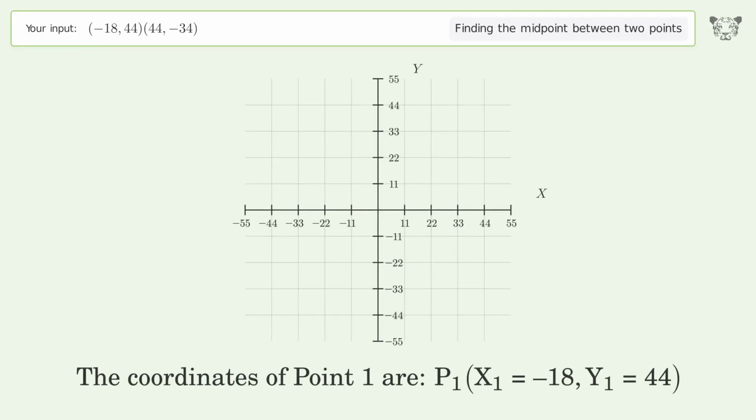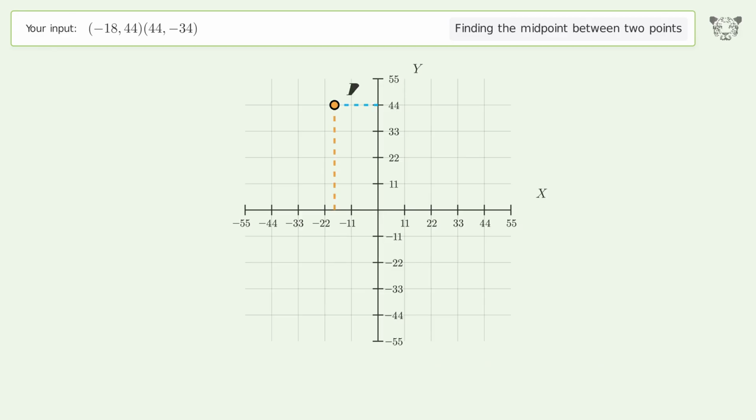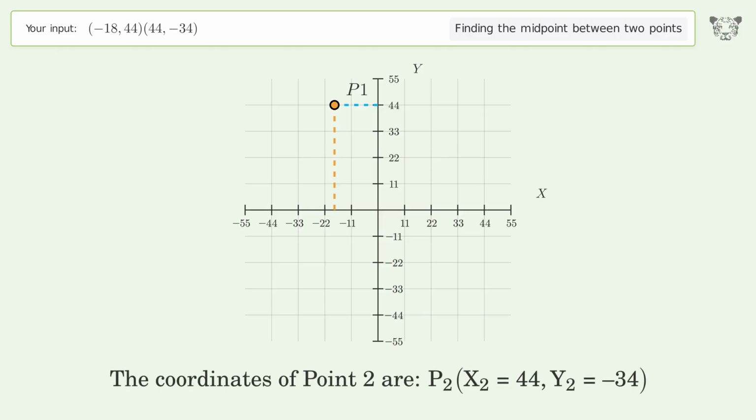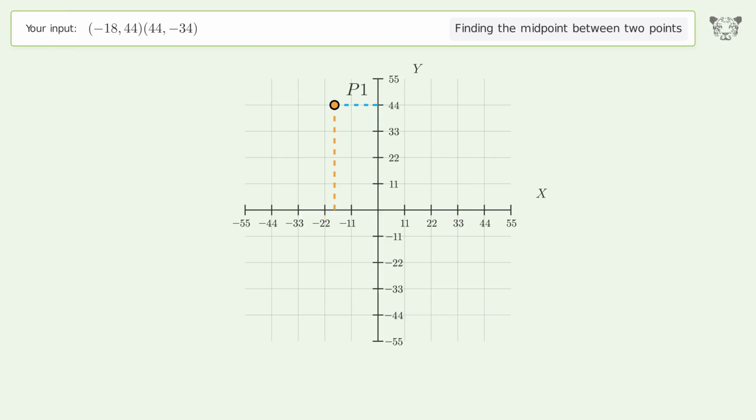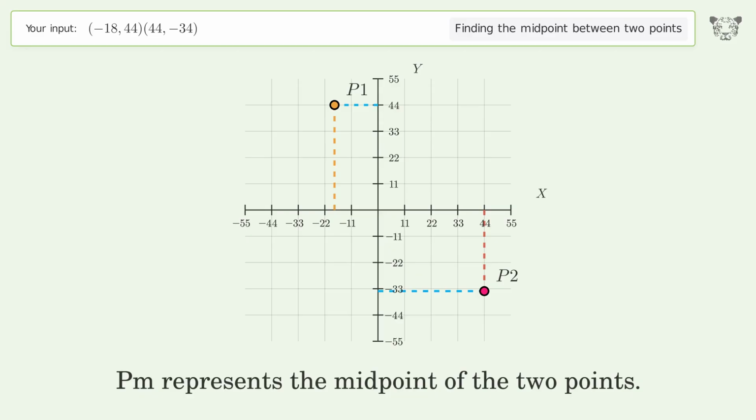The coordinates of point 1 are x1 equals -18, y1 equals 44. The coordinates of point 2 are x2 equals 44, y2 equals -34. PM represents the midpoint of the 2 points.